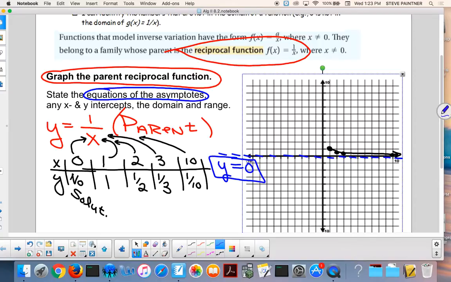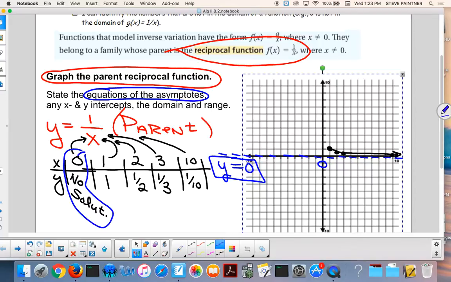Now here's the deal. If you come from this direction, guys, see my pen? It starts to go up, up. Now what's it gonna do? Is it gonna go like that? Is it gonna come up, down? What's it gonna do? Up. Okay. Do you guys remember when I plugged in 0? What did I get when I plugged in 0? Nothing. I don't get an answer. So as I get closer and closer to 0, what happens?